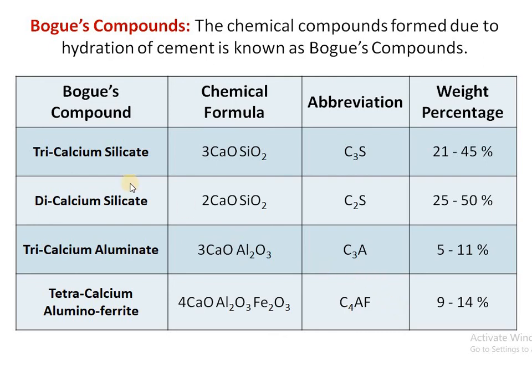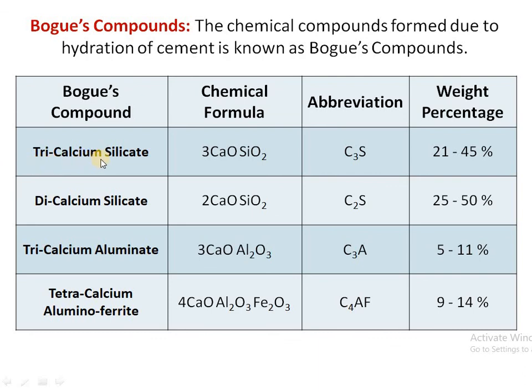Now we'll see what the Bogue's compounds are. Bogue, the scientist who identified these four compounds, found they are generally present in the cement paste after hydration of cement. Hence, Bogue's compounds are the chemical compounds which are formed due to hydration of cement. So here there are four different Bogue's compounds present.